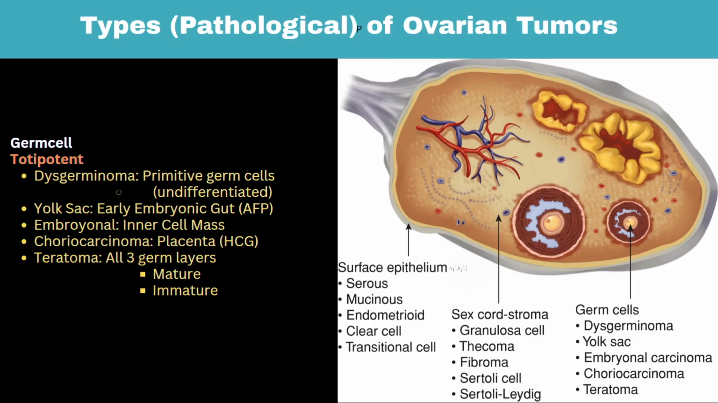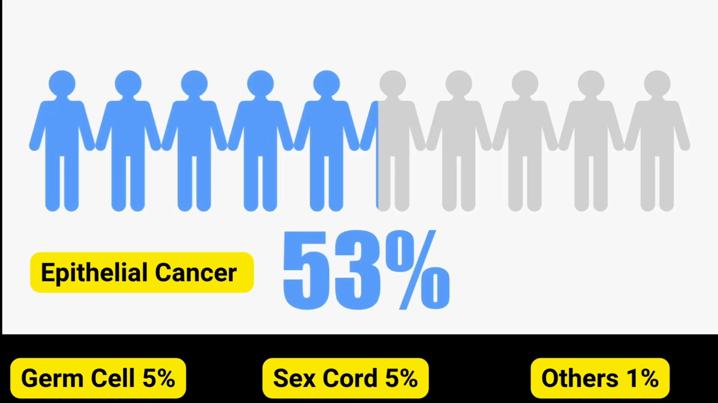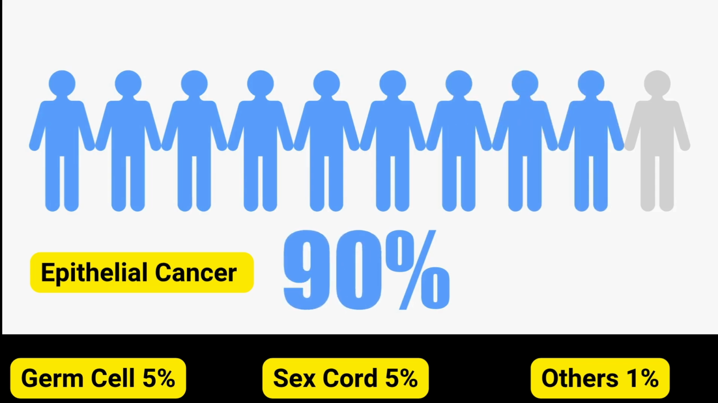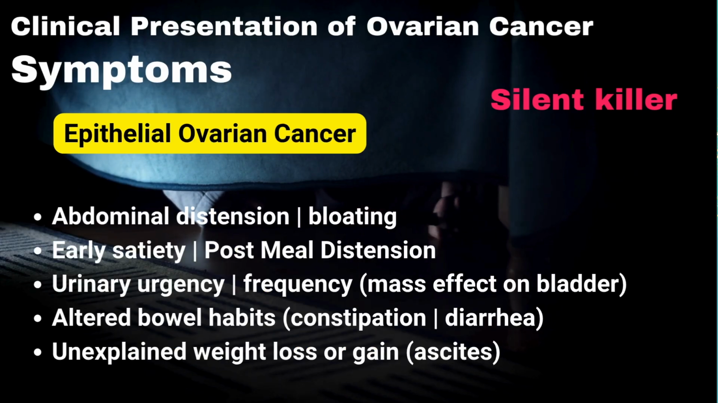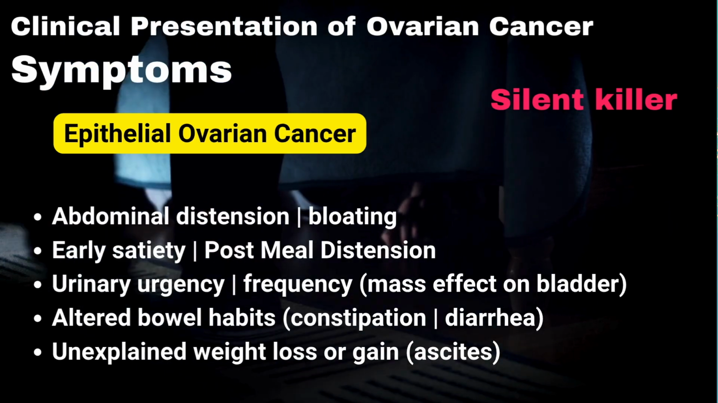After understanding this complicated pathogenesis of ovarian tumors, let me simplify it for you. In real life, whenever you see an ovarian cancer, 90% of the time it is going to be an epithelial cell cancer. For this very reason, we will now focus on epithelial ovarian cancer.